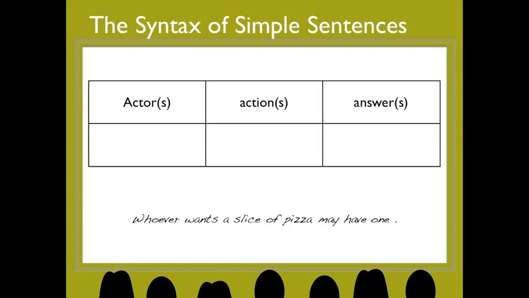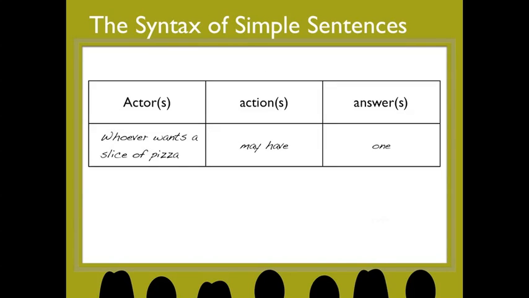This next sentence is a little bit confusing because it has a dependent clause functioning as the actor of the entire sentence. So the sentence reads, whoever wants a slice of pizza may have one. It looks like there's two verbs in the sentence, wants and may have. But really one of those verbs is the verb of the dependent clause, which again is the actor. The actor is an individual: whoever wants a slice of pizza. So wants, even though it is an action, it is the action of this dependent clause, not of the entire sentence. Now the action of the entire sentence is may have, and the answer is one. Whoever wants a slice of pizza, that person may have one.